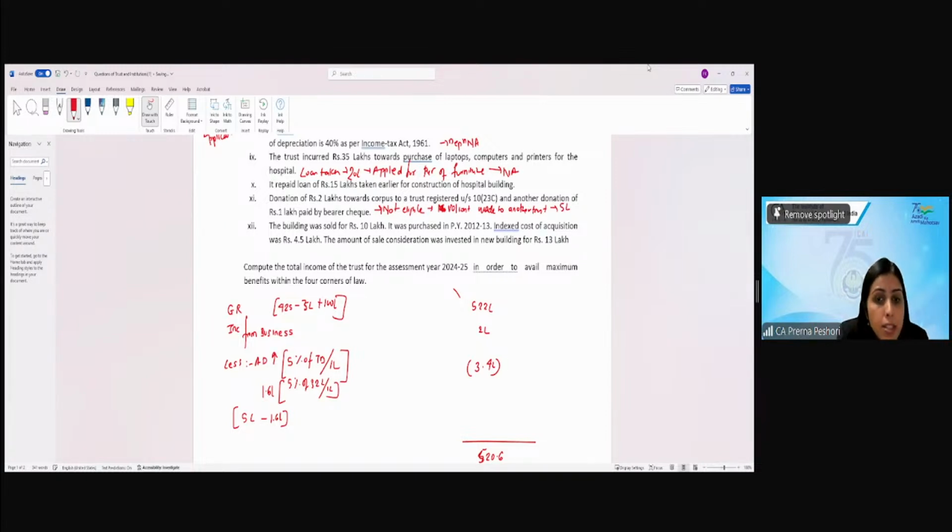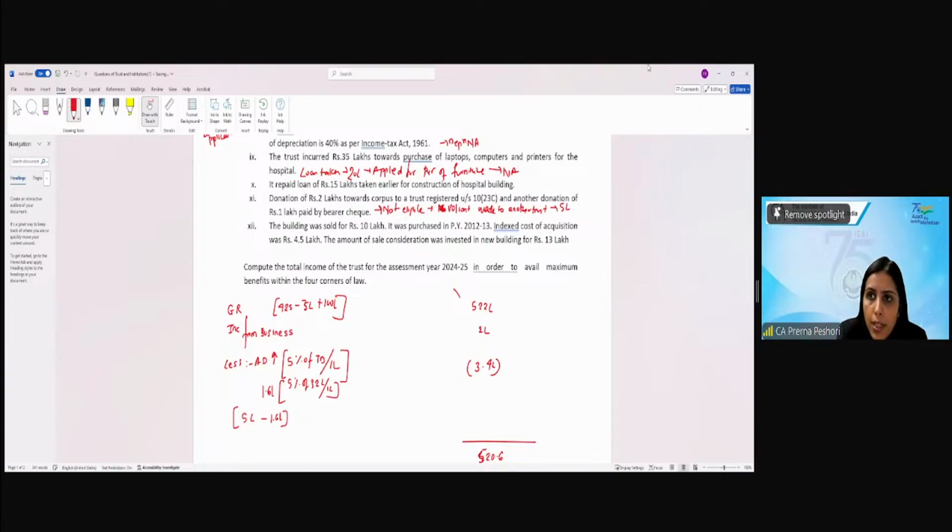So for the purposes of the exemption, 100 will be considered as exempt. Even though 85 is considered as application, the CBDT has given the relief by saying that the excess 15 will not be considered as my income because I cannot invest that income.